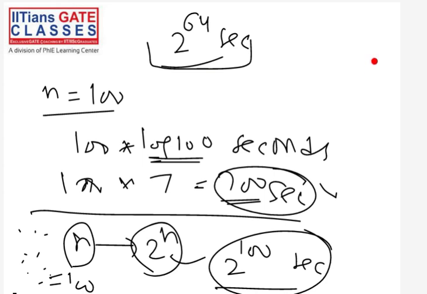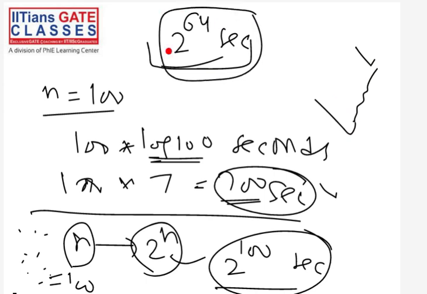Okay, after us many upcoming generations will be gone, but this time actually will not be over. So this is a lot of time, this 2 power 64 seconds. You can just check on the internet how much time it is. In years you can try to find how much time it is. You can see this 2 power 100 seconds, this is just a lot of time.